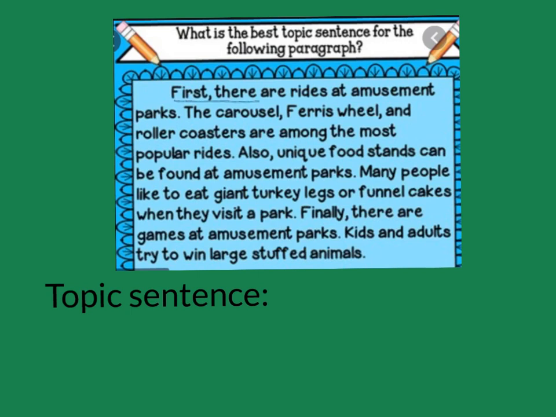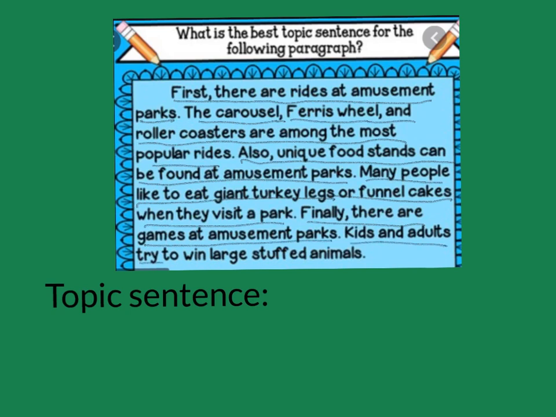All right, first, there are rides at amusement parks. The carousel, Ferris wheel, and roller coasters are among the most popular rides. Also, unique food stands can be found at amusement parks. Many people like to eat giant turkey legs or funnel cakes when they visit a park. Finally, there are games at amusement parks. Kids and adults try to win large stuffed animals.